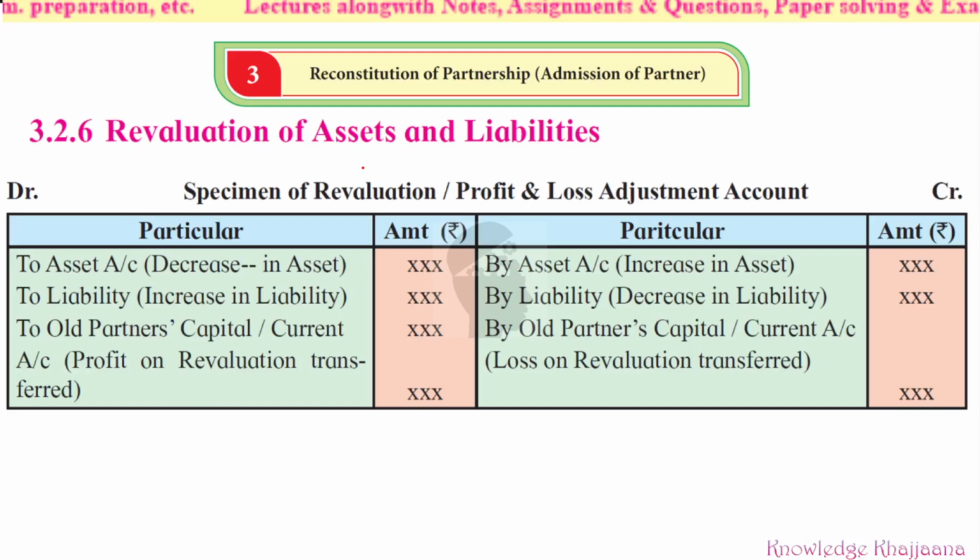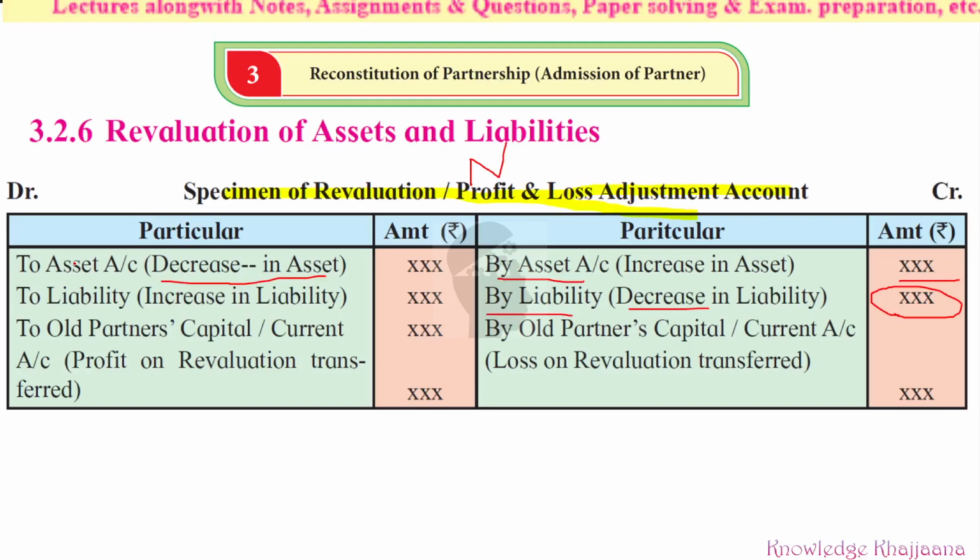Okay, then if there is a decrease in asset, what is meant by decrease in asset? It is a loss. Whatever may be the reason, it may be due to depreciation, there is a loss in the asset, so it should be debited with that much amount. So decrease in the asset, that is the loss, should be debited to the revaluation or profit and loss account, with that much amount only. Or there can be an increase in the liability.